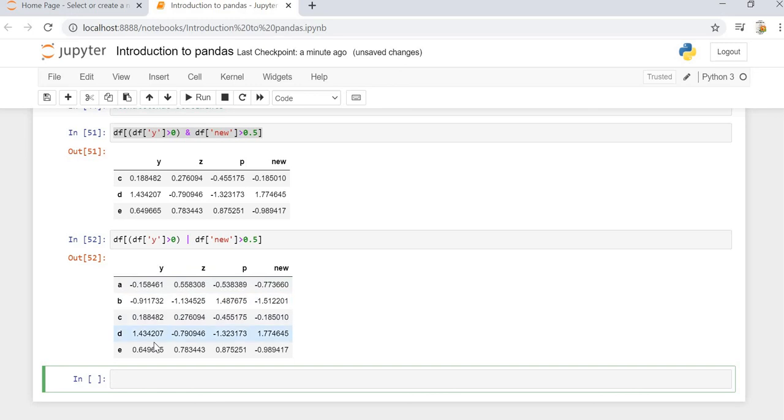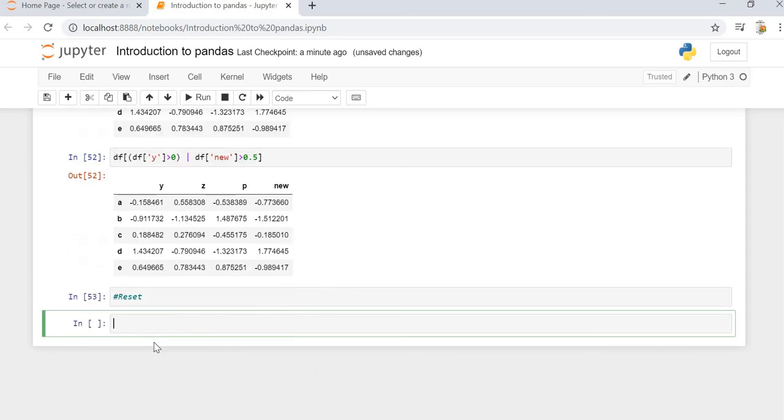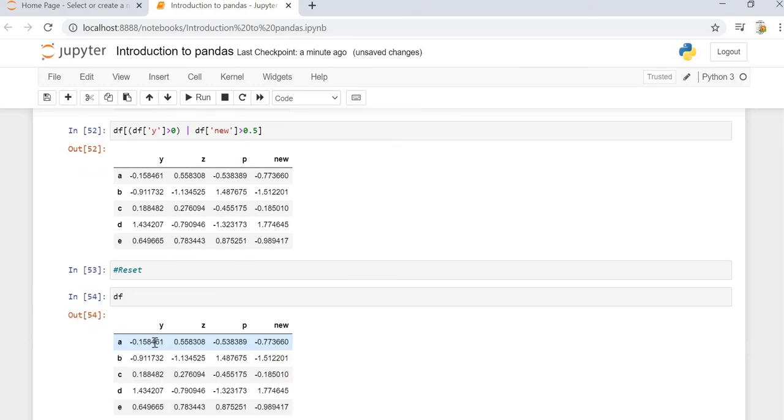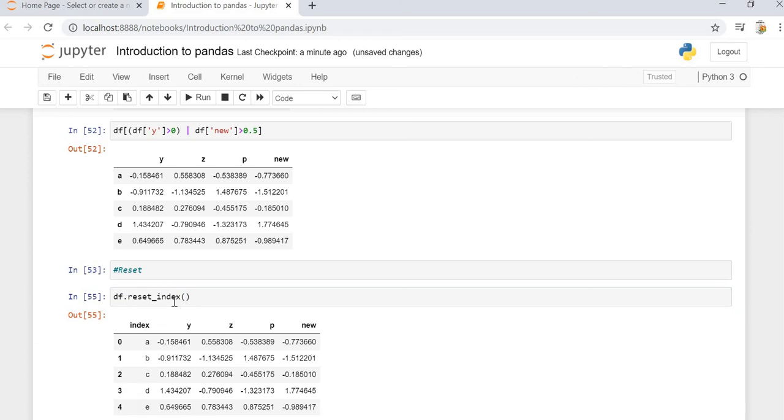Okay, all right, now let's discuss one more important concept called reset indexing. Let's say we have the data frame df available with us, and if we do df dot reset_index, then we can see that the index has been reset and the previous index that we had, a b c d e, has been turned into a new column.